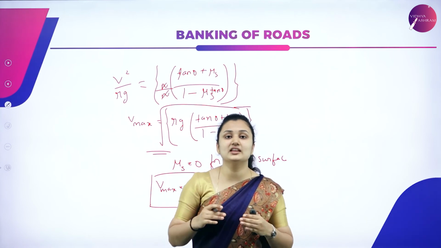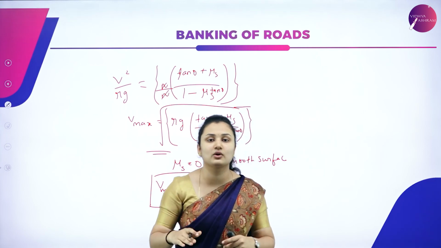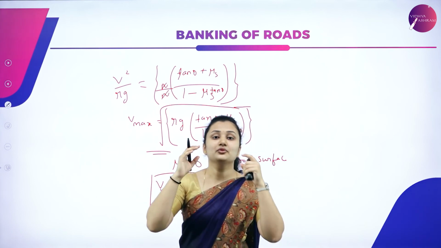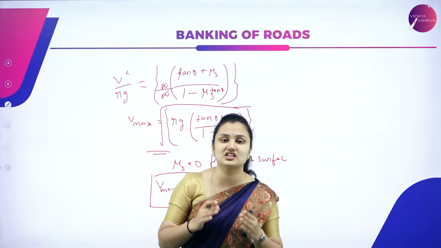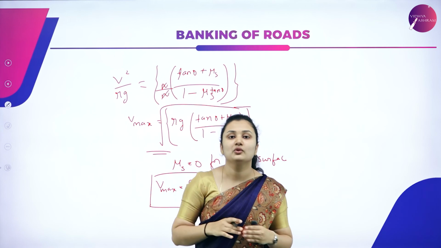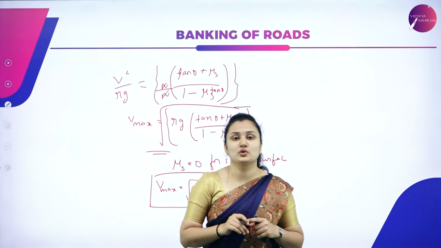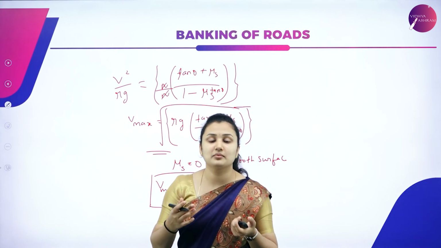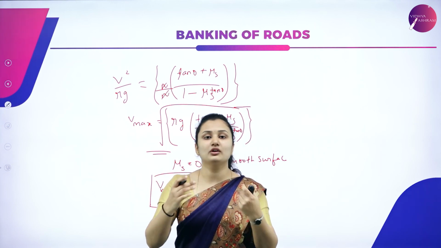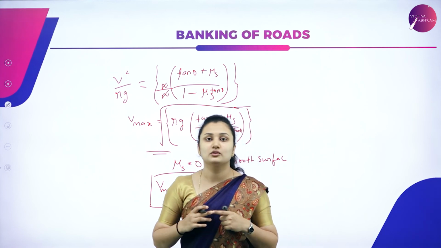Next we studied the banking of roads, where we derived the expression for velocity on a level circular road and on a circular banked road. On the level circular road, the friction between the tires and the surface of the road provides the necessary centripetal force, acting along the surface. We cannot always rely on friction because it depends on external factors like rain. So in order to reduce the contribution of friction, we use banking of roads.